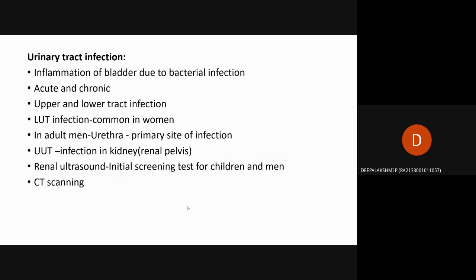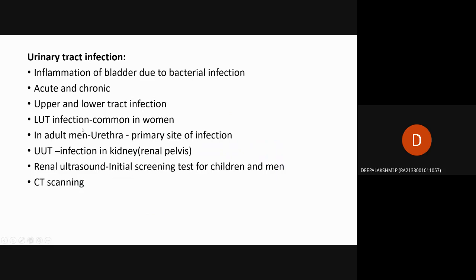Acute means the infection exists for a short time, where foreign particles such as bacteria or viruses affect the bladder. That is called acute infection. Chronic infection means it comes from a genetic disorder, or it exists for a long time. The infection may occur in the upper or lower urinary tract, depending on where it is affected, denoted as upper tract infection and lower tract infection.